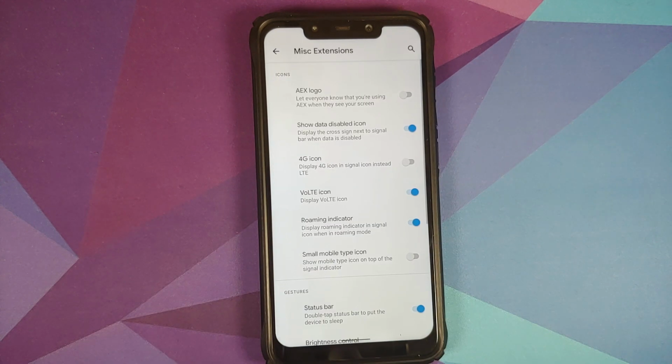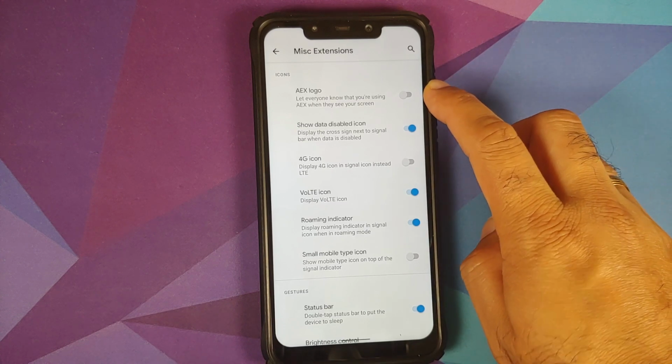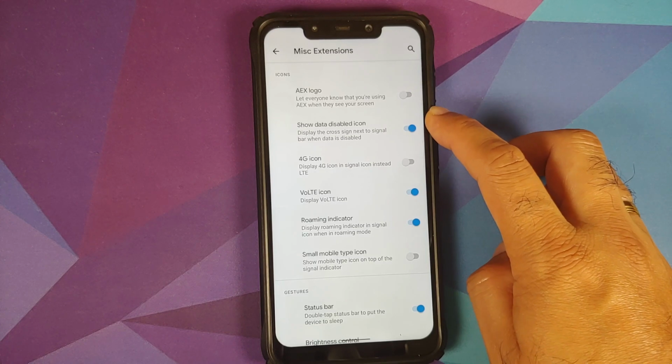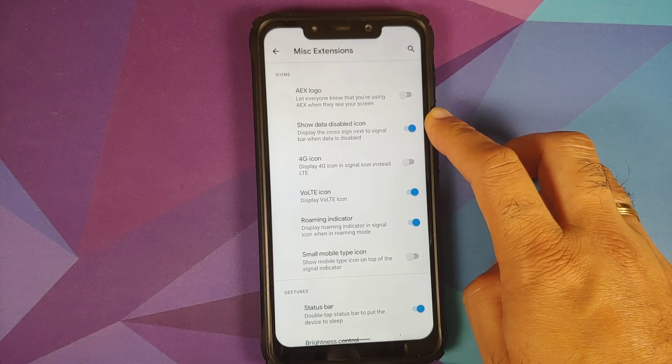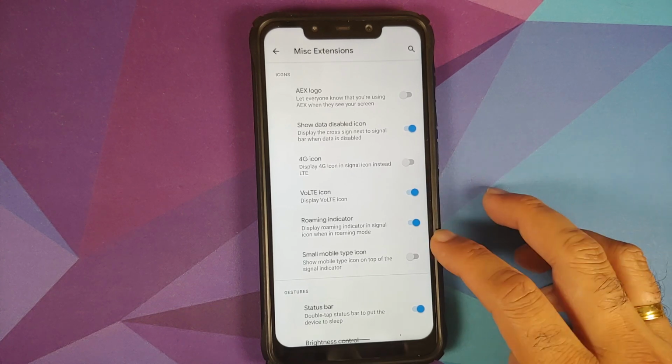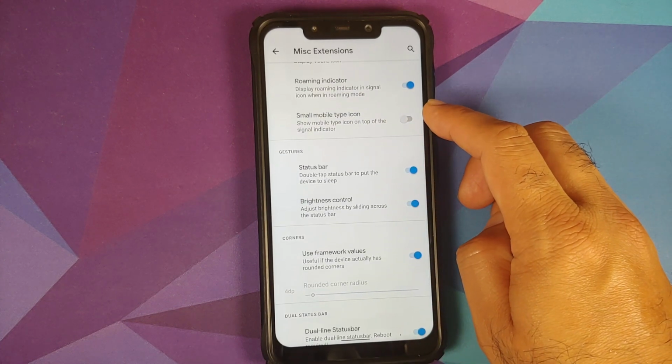Then in miscellaneous extensions, you have a toggle for AEX logo in case you want to see the AEX logo. If you want to see the data disabled icon, you have a toggle for that. Toggles for 4G icon, VoLTE, roaming indicator, and small mobile type icon.